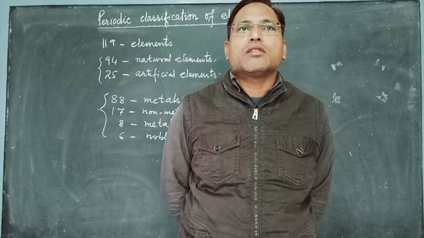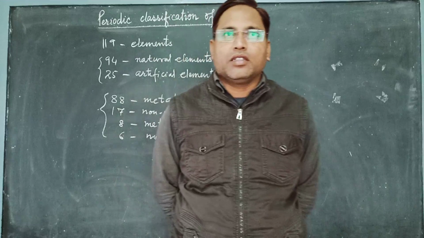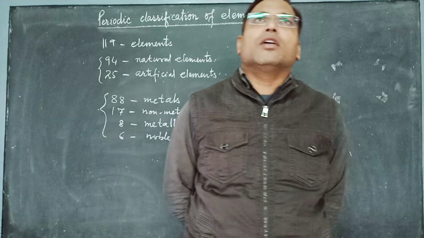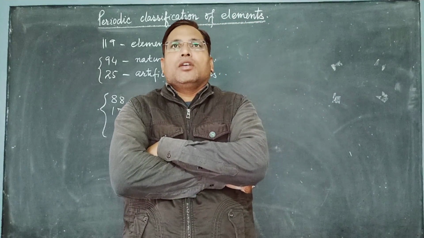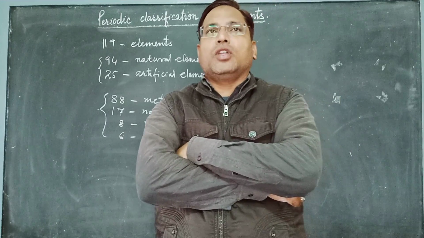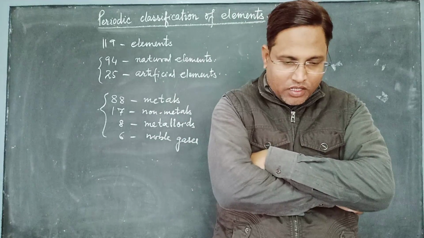So this was started by Dobereiner. He arranged elements in groups of 3, and we call that Dobereiner's triad.